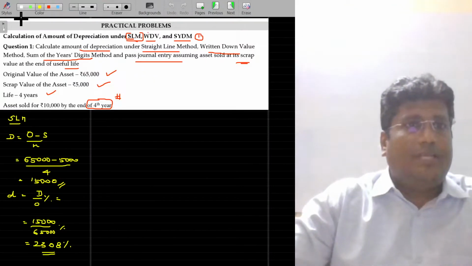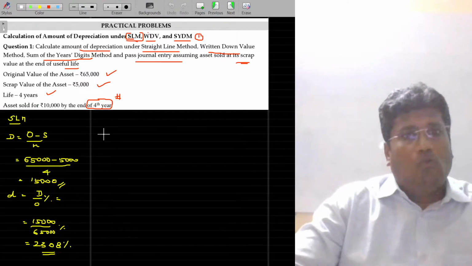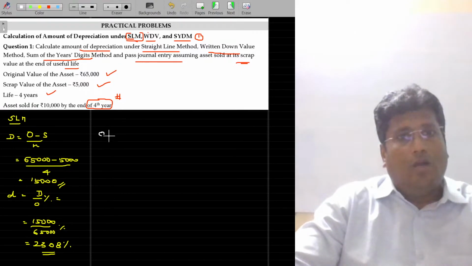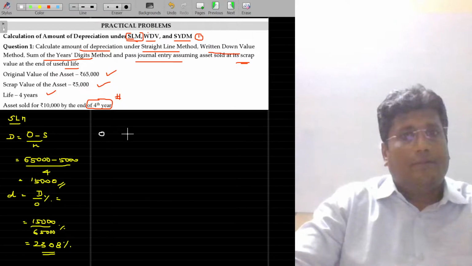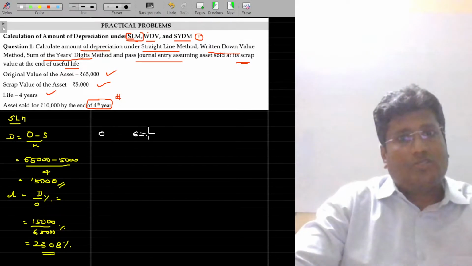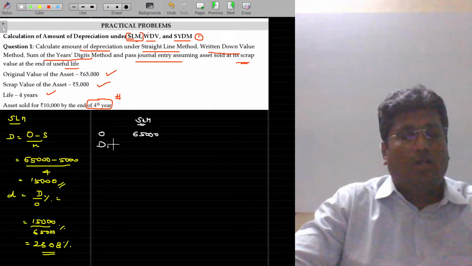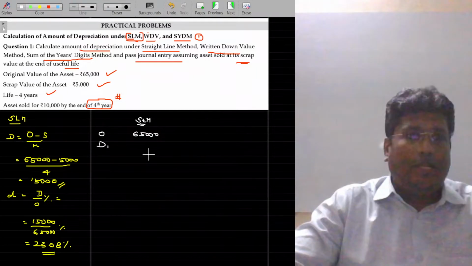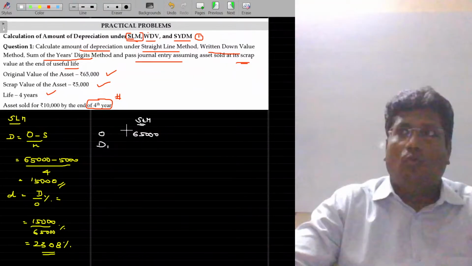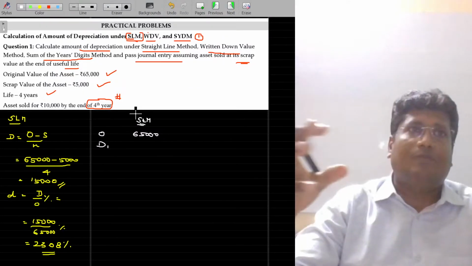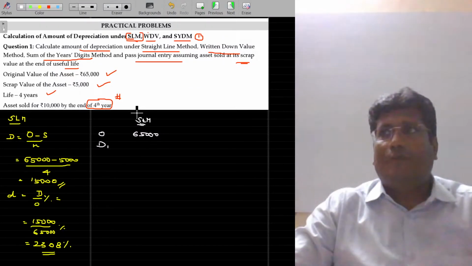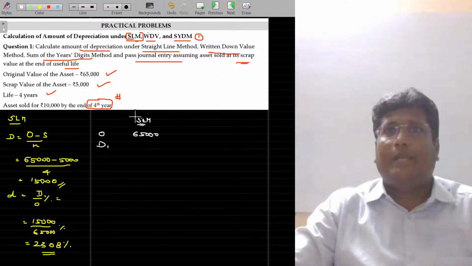Now I'll use the original value on the 0th period, value being 65,000 rupees. I am going to calculate the depreciation under straight line method, SLM method of depreciation. Depreciation for the year 1, you have to apply 23.08% on the original value. Straight line method of depreciation is nothing but applying the rate of depreciation on the original value. The original value is 65,000, on that 23.08% is applied.